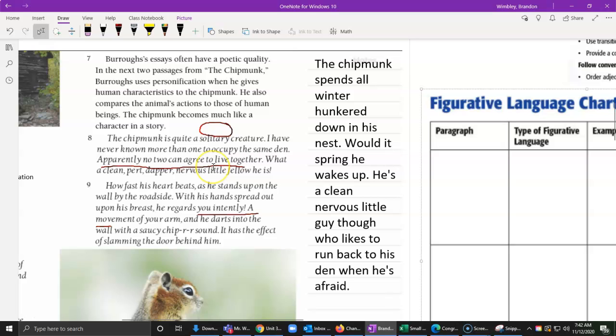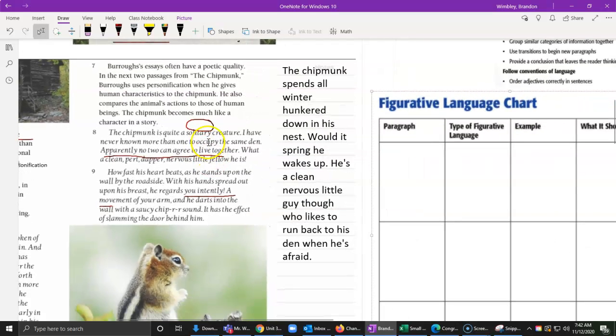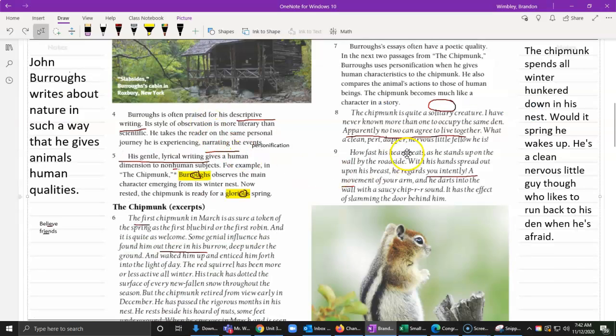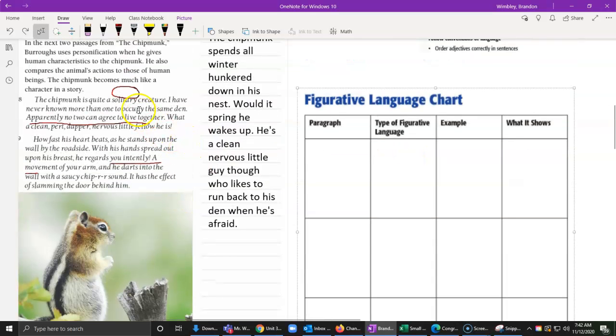So we have, somehow, solitary, somehow this poor little guy got stuck up there. So I just moved him down. So let's begin. Paragraph 8.